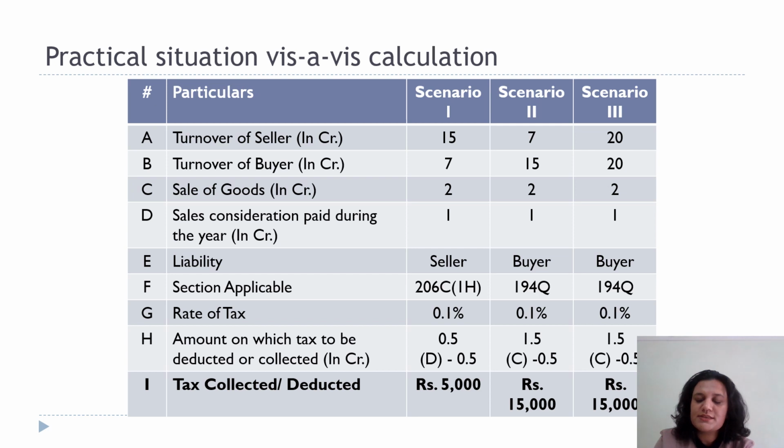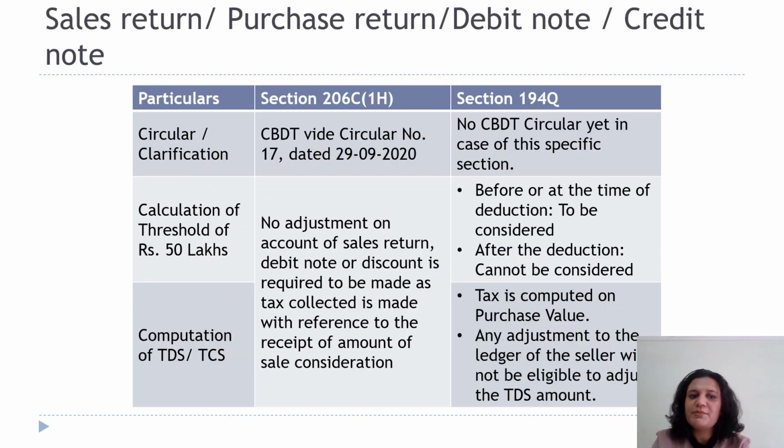In the second and third scenarios, though, the sale of goods or purchase of goods would be the decisive factor. What would happen in case there is a sales return or purchase return or debit note or credit note? For 206C1H, there is CBDT circular number 17 dated 29th of September 2020, wherein it is stated that no adjustment on account of sales return or debit note is required to be done because tax is collected on the basis of sale consideration.